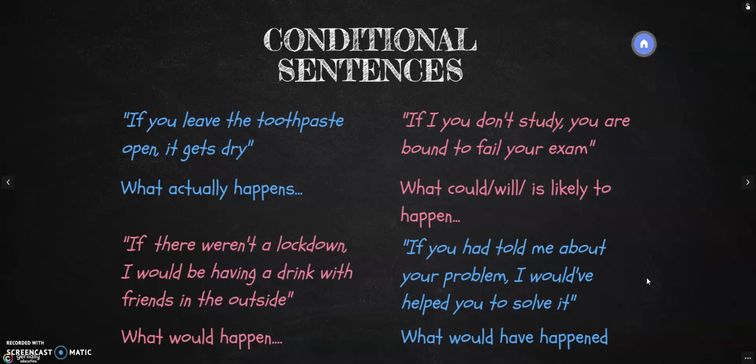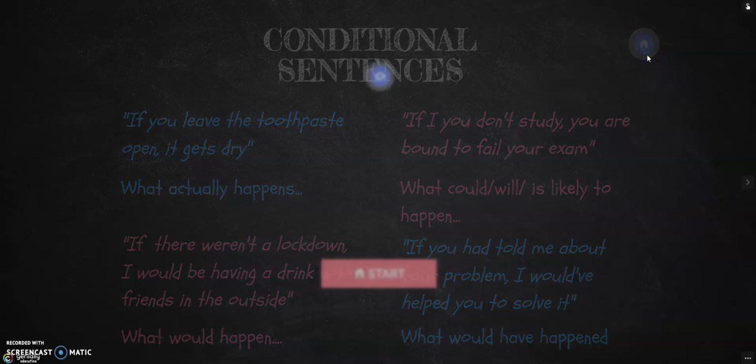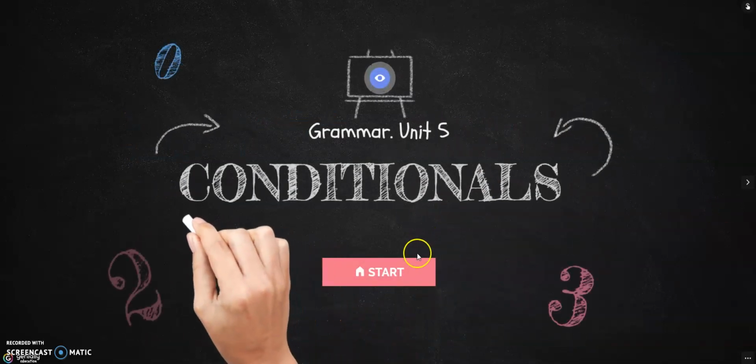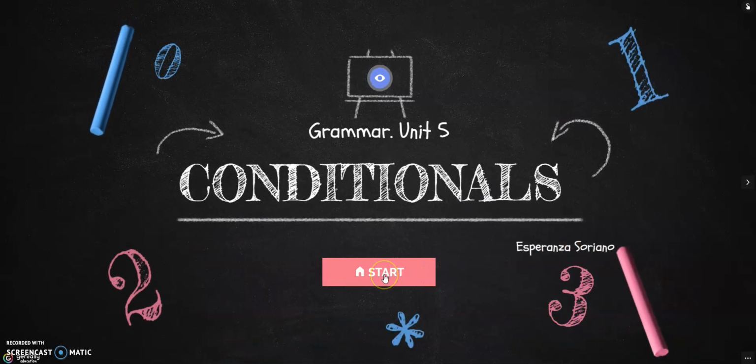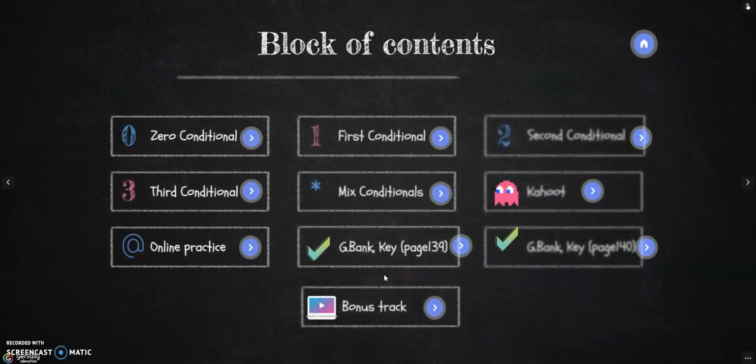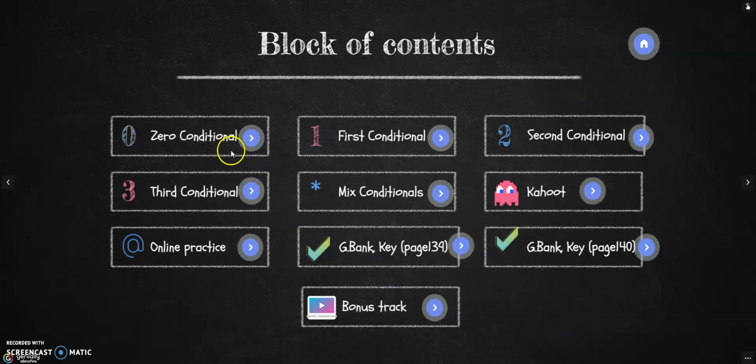So these are all the things that we can express with conditionals. And obviously each of these sentences deals with a different conditional. But for the sake of clarity, we're going to try and cover the conditionals one by one, okay? Well, we're going to start, and in this first video, we're going to cover the zero conditional and the first conditional. Why?